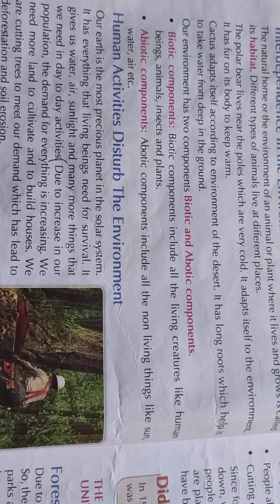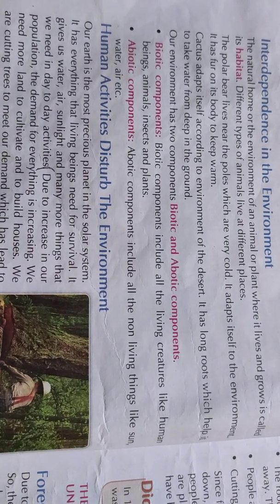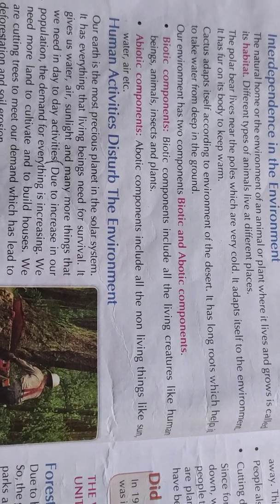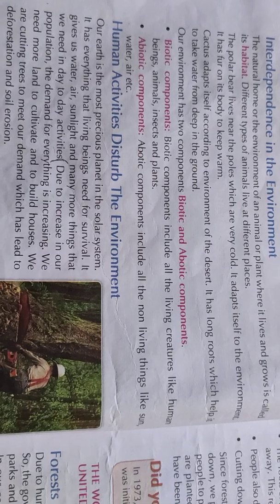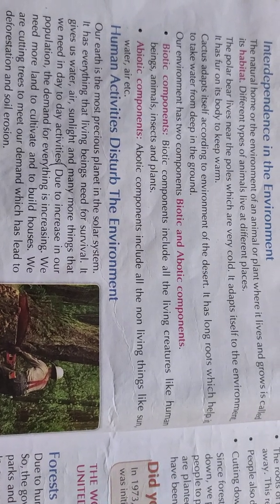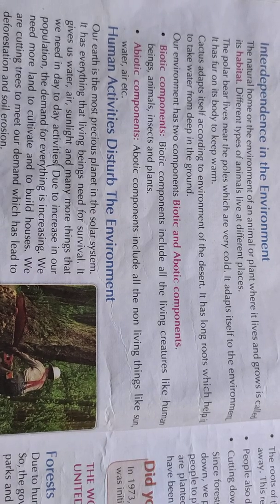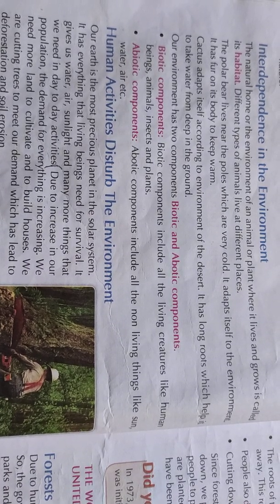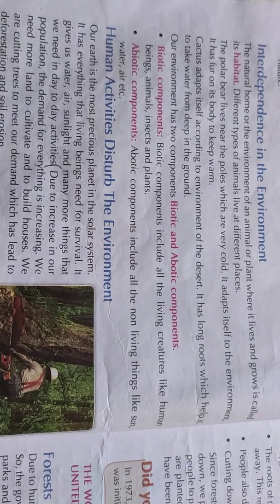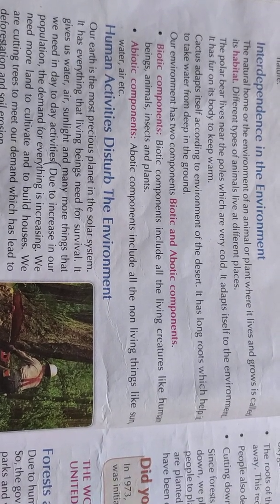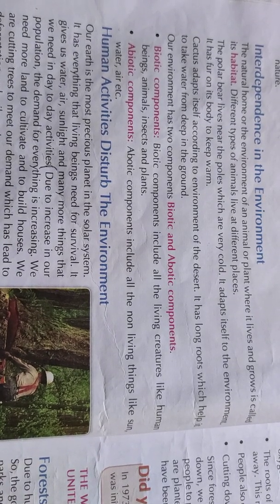The environment has an interdependence between the two components, the biotic component and the abiotic component. So we have to keep this thin line balanced, so that our biotic component can survive because of the abiotic components, because there is a thin relationship between the two. All the living beings, all the living creatures, depend on sun, water, and air.